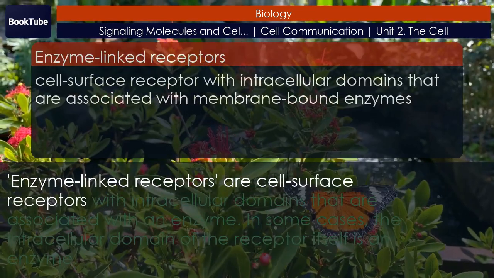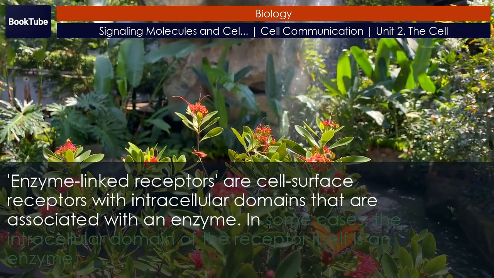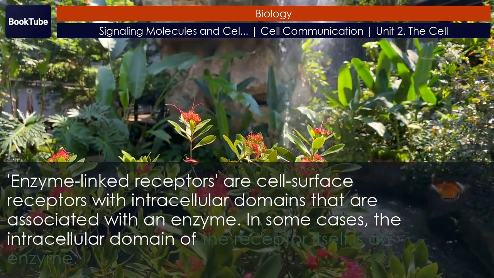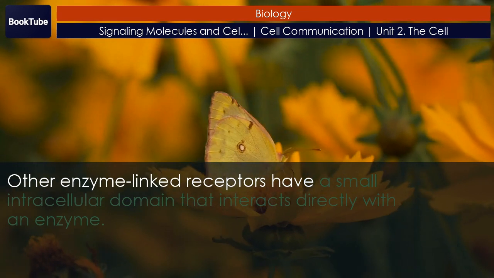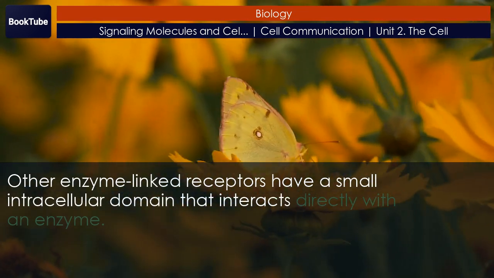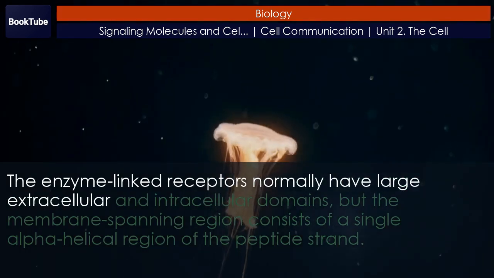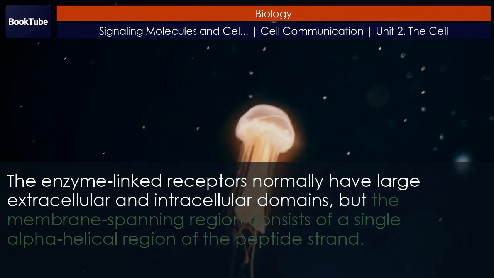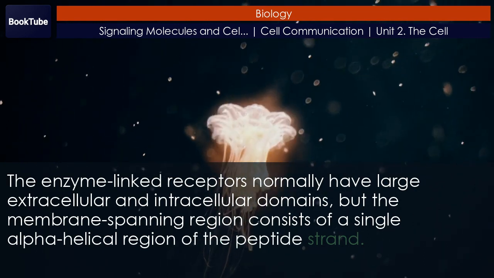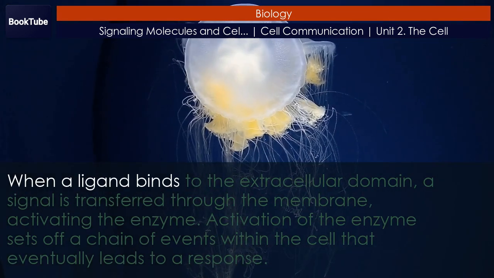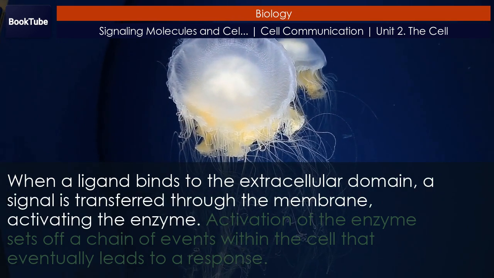Enzyme-linked receptors are cell surface receptors with intracellular domains that are associated with an enzyme. In some cases, the intracellular domain of the receptor itself is an enzyme. Other enzyme-linked receptors have a small intracellular domain that interacts directly with an enzyme. The enzyme-linked receptors normally have large extracellular and intracellular domains, but the membrane-spanning region consists of a single alpha helical region of the peptide strand. When a ligand binds to the extracellular domain, a signal is transferred through the membrane, activating the enzyme.